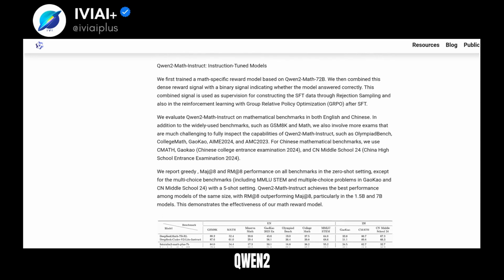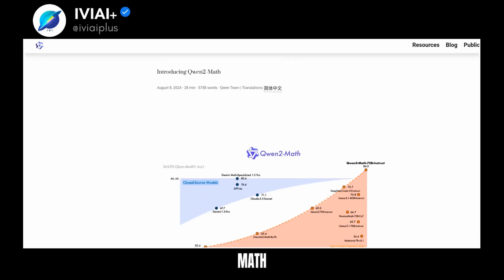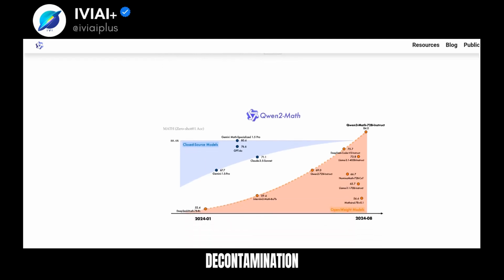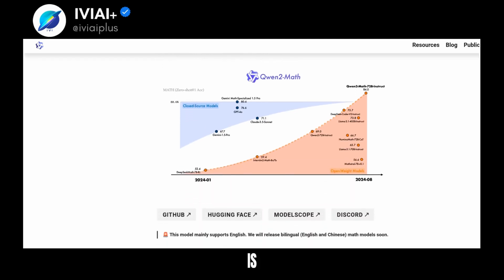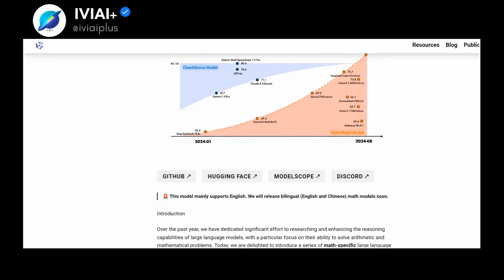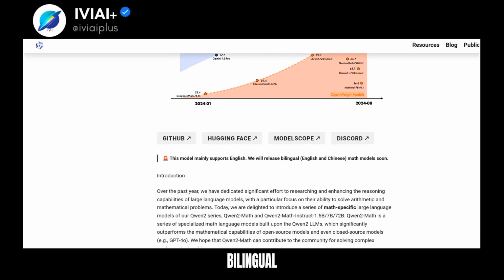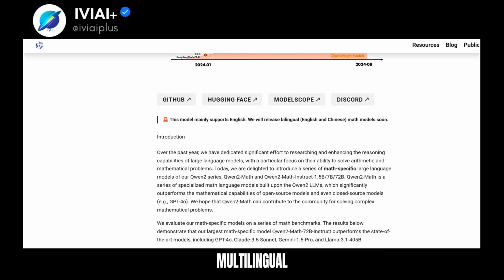Case studies show Qwen2Math's ability to solve complex math competition problems. Decontamination methods ensure the model's training data is free from overlaps with test sets. Qwen2Math is set to receive bilingual support soon, with multilingual models in development.